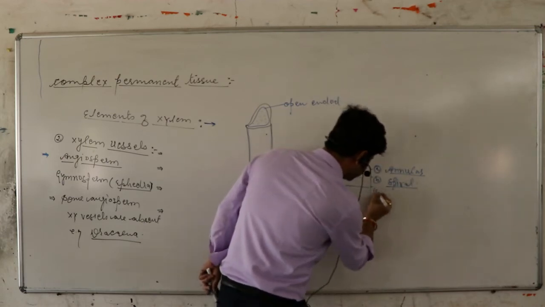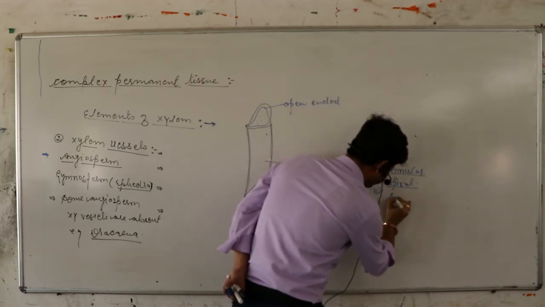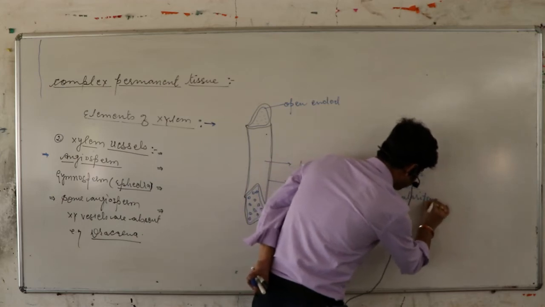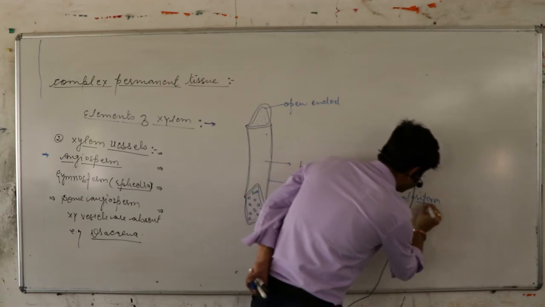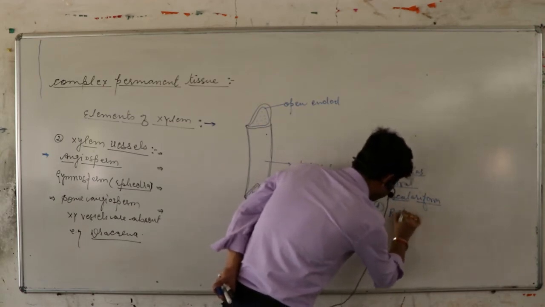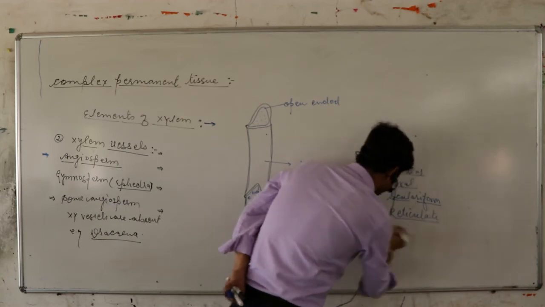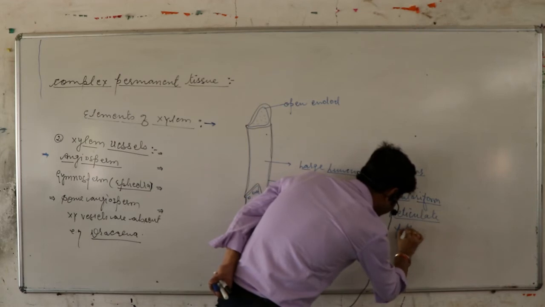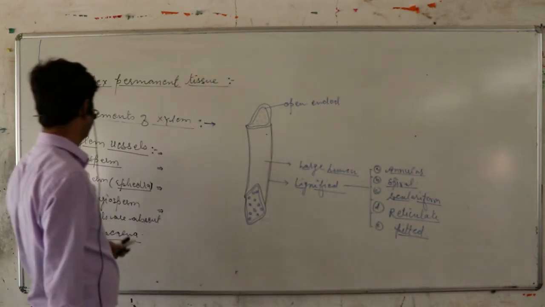Third one is scalariform. Fourth one is reticulate. And last one is pitted. Okay,